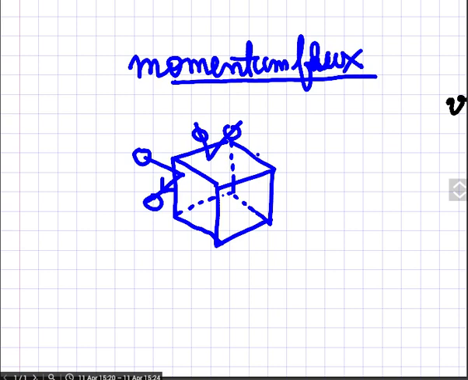Molecules will transfer their momentum because of the pressure that is already present there. This is one kind of momentum flux.